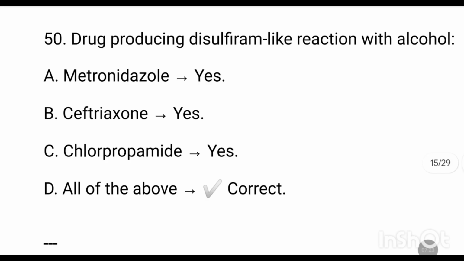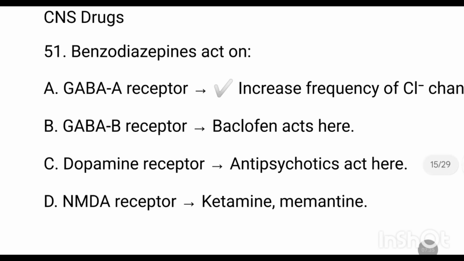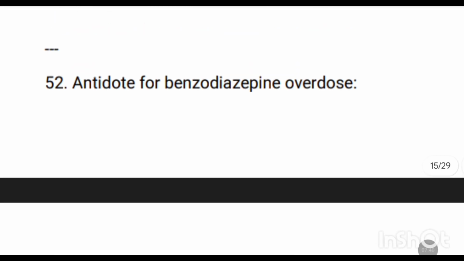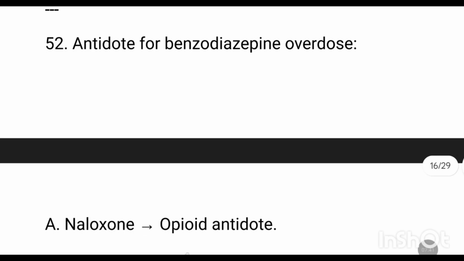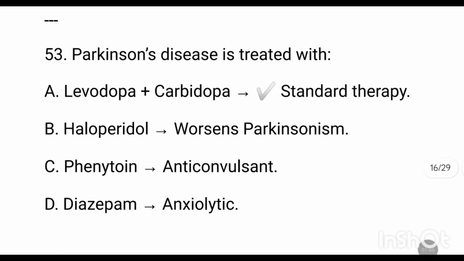Drugs producing disulfiram-like reaction with alcohol: all of the above, metronidazole, cephalosporin, chlorpropamide. Benzodiazepine acts on GABA A receptor. Antidote for benzodiazepine overdose is flumazenil. Parkinson disease is treated with levodopa plus carbidopa.